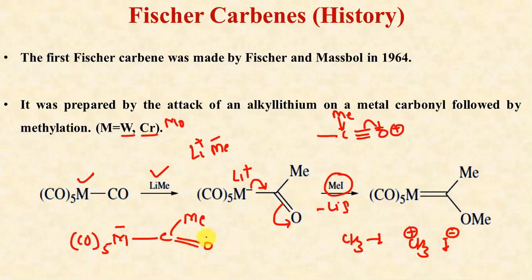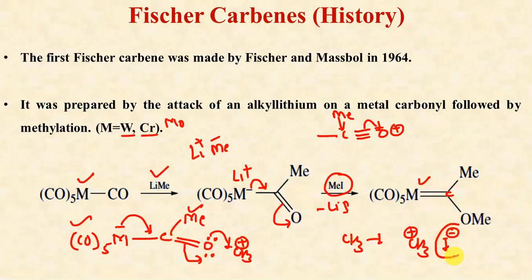So what happens? We have oxygen having a lone pair of electrons. This will react with CH3 positive, and this electron density will be transferred to this part, and so on. So in this way we will get (CO)5M double bond C, with a methyl group on carbon, and here a single bond to O, and O is attached with methyl. This I negative is removed with Li positive to form LiI. So this is the way of representing this reaction. This was the very first reaction for the preparation of Fischer carbenes. This was carried out by Fischer and Maasböl in 1964.